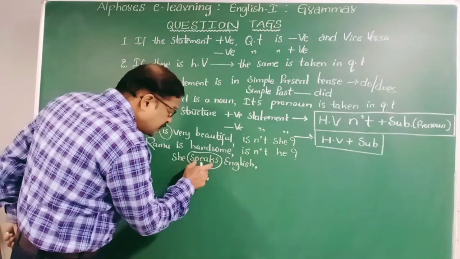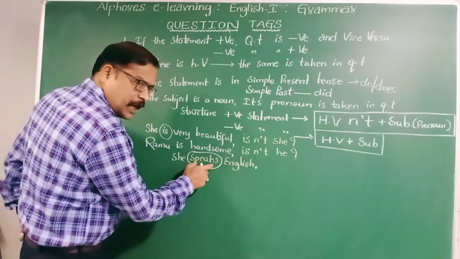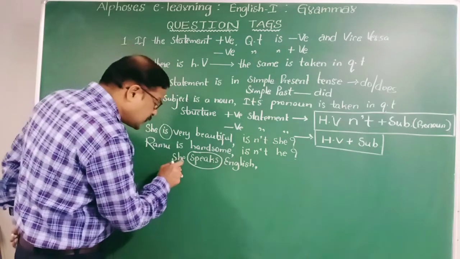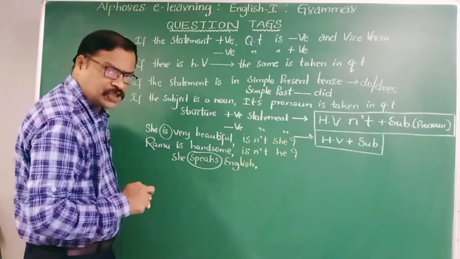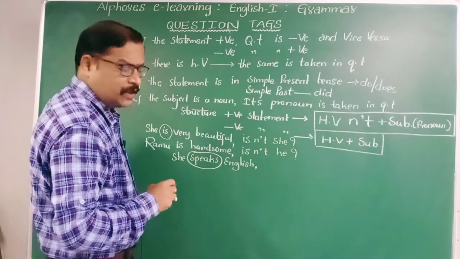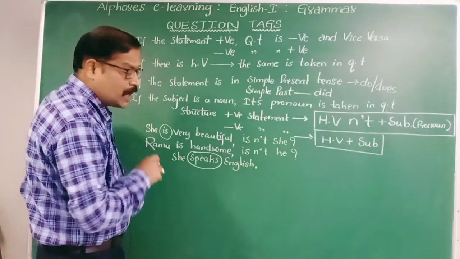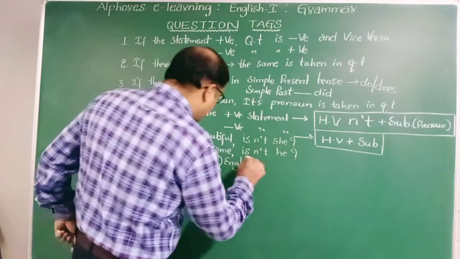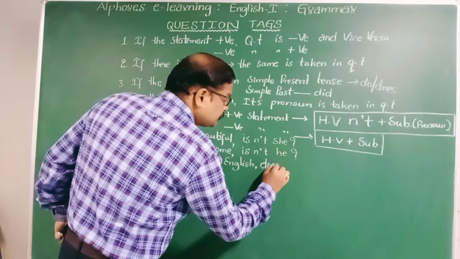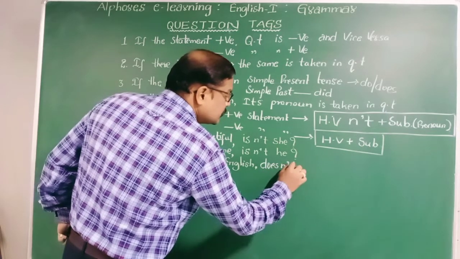It is in which tense? Okay, it is in simple present tense. What is the subject? Subject is she. She is third person singular. Therefore we add s. And what is its question tag? Doesn't she.